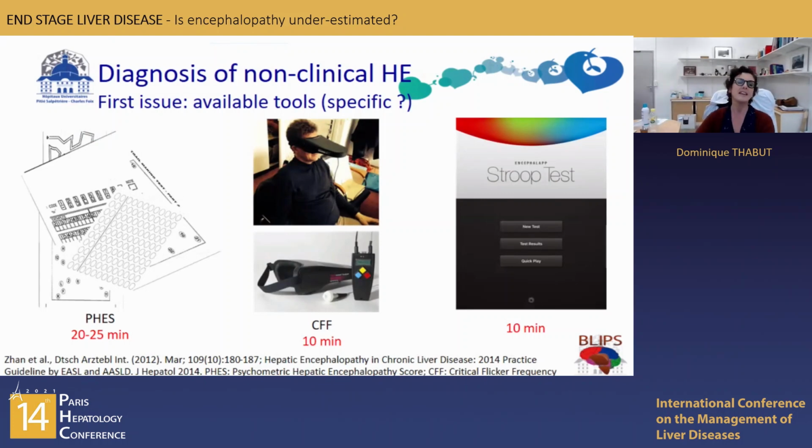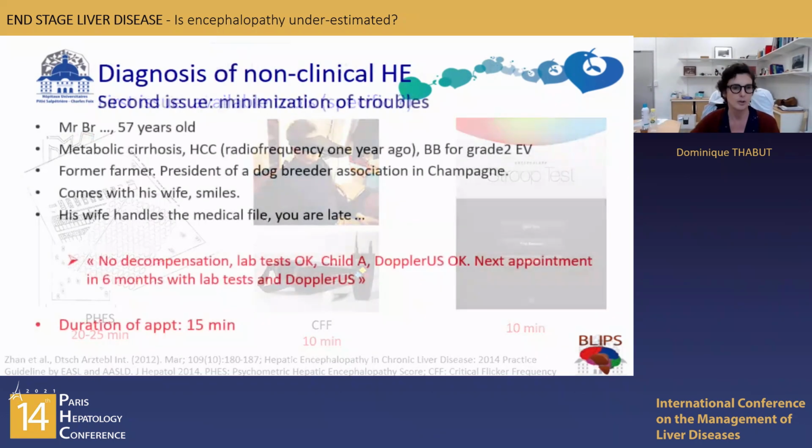Altogether, PHES takes 25 minutes at least, CFF 10 minutes if you have the device, and the Stroop test, which is available, also takes at least 10 minutes. It's really widely used in the US, not a lot in France, but it takes time. And usually we don't have a lot of time. Moreover, those tests are not really specific to hepatic encephalopathy.